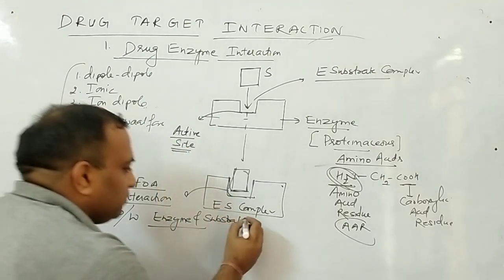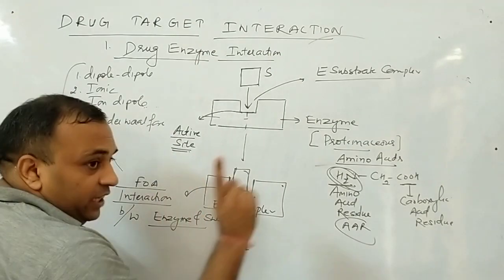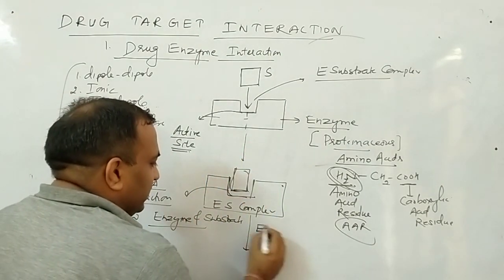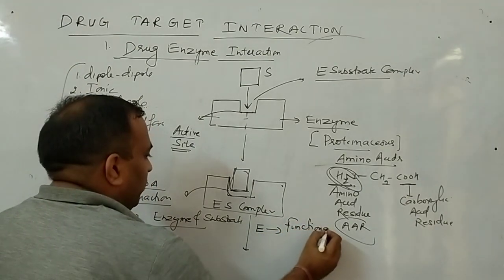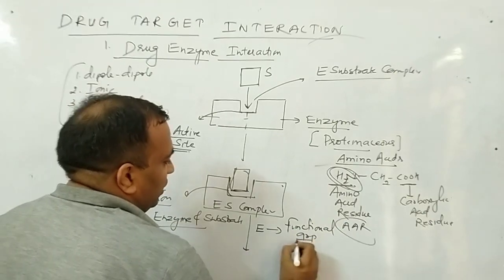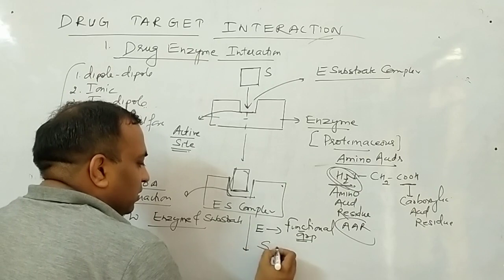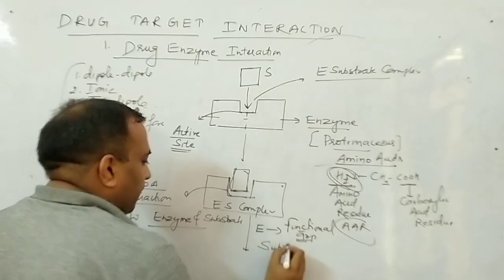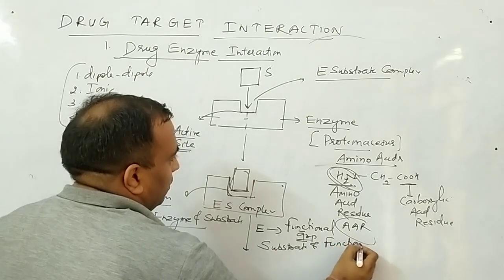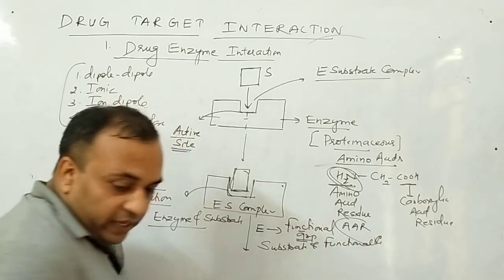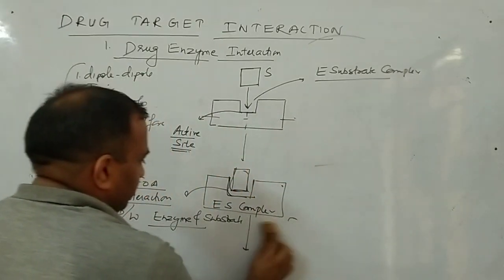Now the next step. The second function of this enzyme is to provide functional group, so that there is a reaction between substrate and functional group.